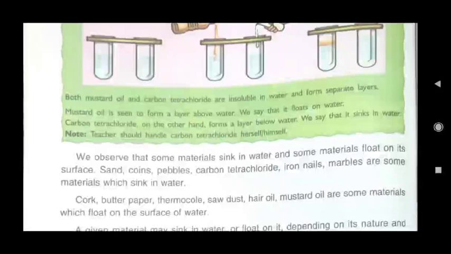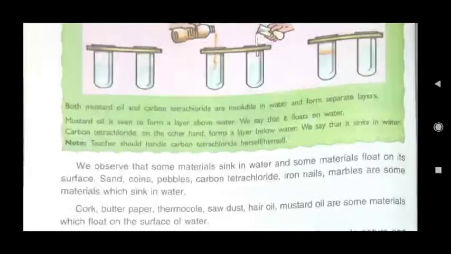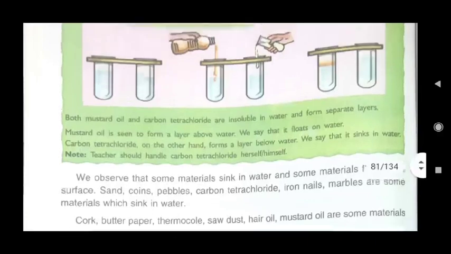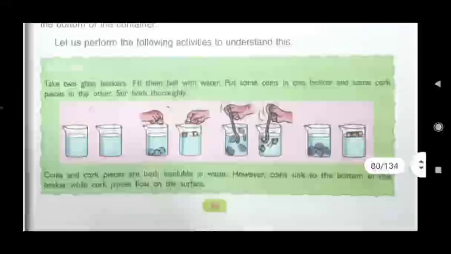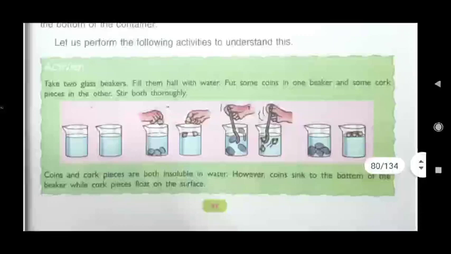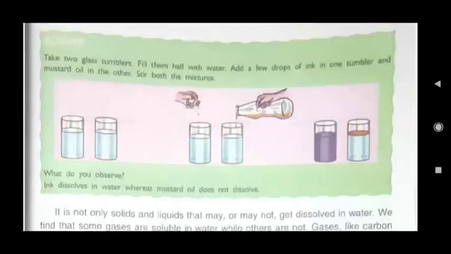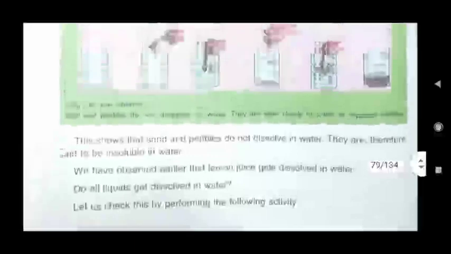So children, in this lesson we have seen various activities. The activity of salt, sugar, water and lemon juice is your homework, and then you can take that refreshing drink. Here floating and sinking you can also do, with coins and cork pieces. Then the 2 glass tumblers, mustard oil and ink activity.